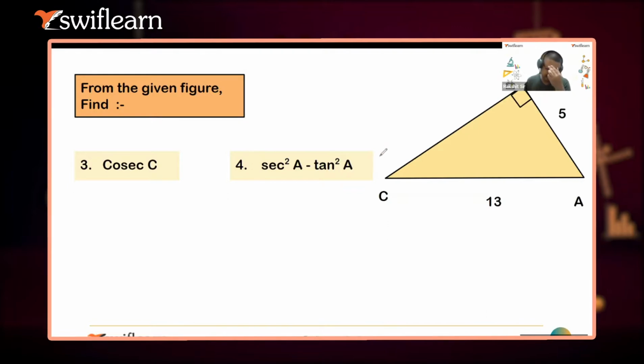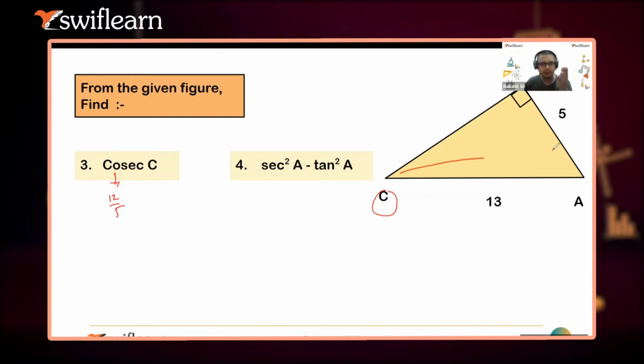So cosec is 12 upon 5, you are saying, right? I think something is wrong here. If it is cosec C, what is the ratio for that, Ashmit?